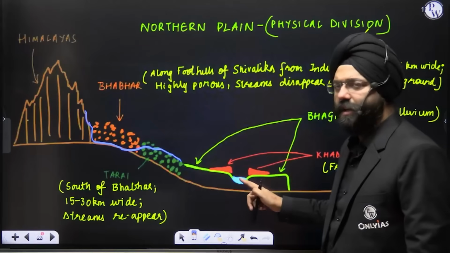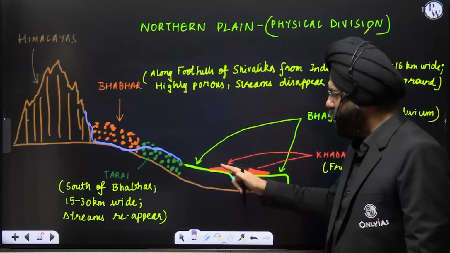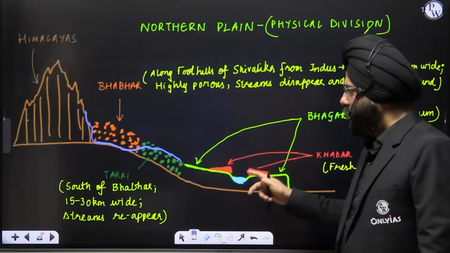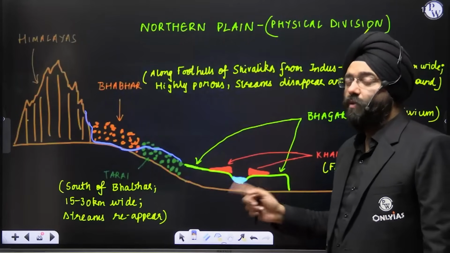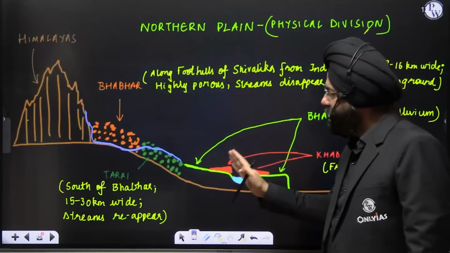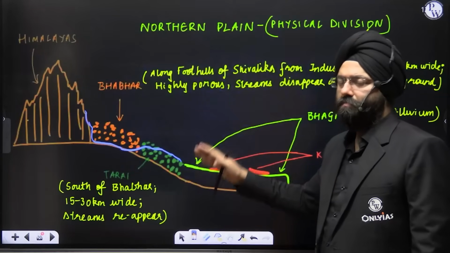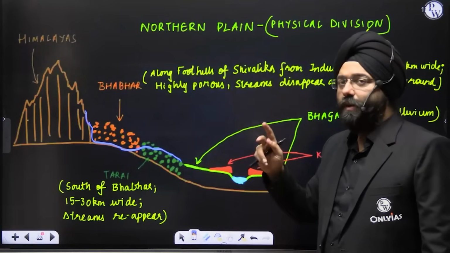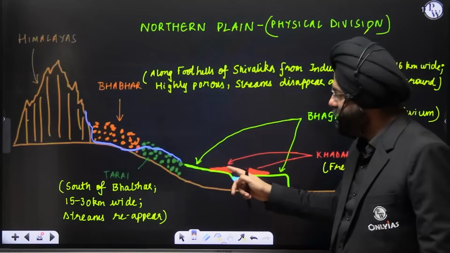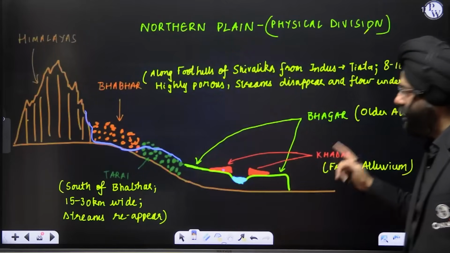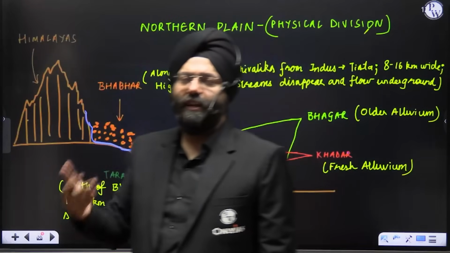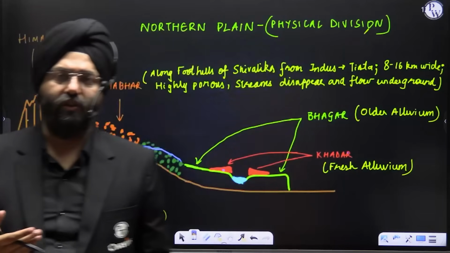Supposing a river is flowing, next to the river I've drawn certain red stuff. Or let us say it is a deposition. Now, if something is deposited close to the river, it will be fresh alluvial deposits, more fertile. Something that is very far off, a deposition made by the river during earlier phases, will be old alluvial deposition. So they will not be so fertile, because these red depositions, which are known as Khadar, get new fresh alluvial deposition every year. So it is very good for cultivation and for the crops.